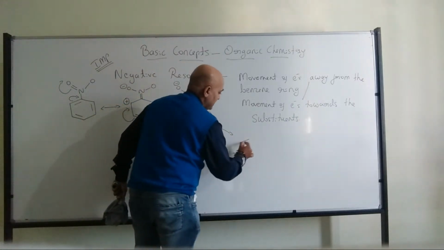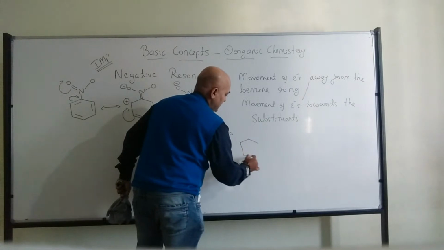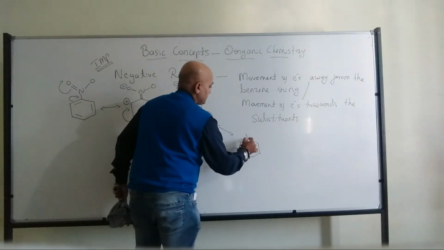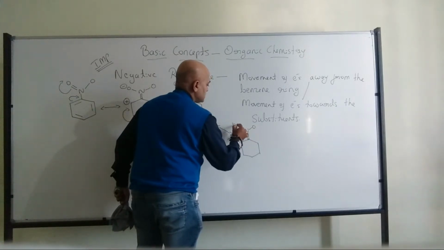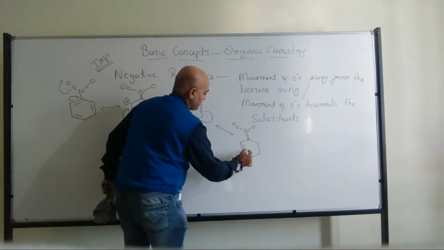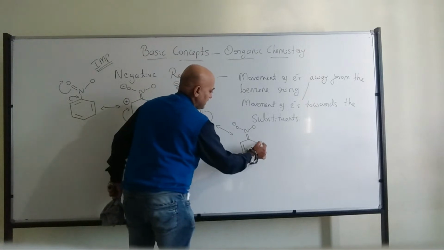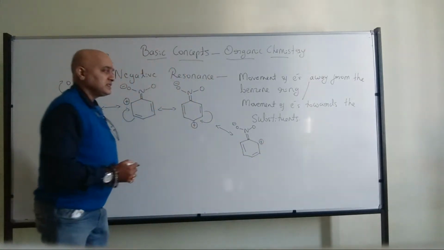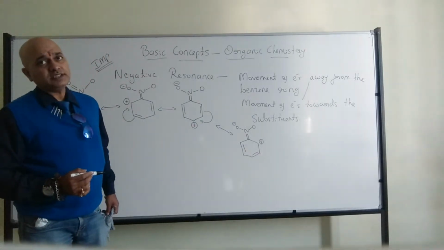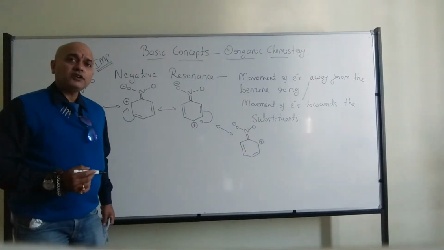And that's where we have the nitrogen, oxygen minus, then we have the double bond over here. Now this carbon got the positive charge. All of you got my point?